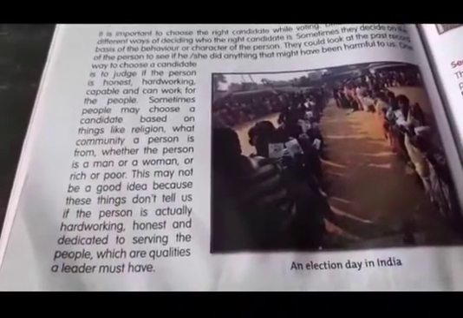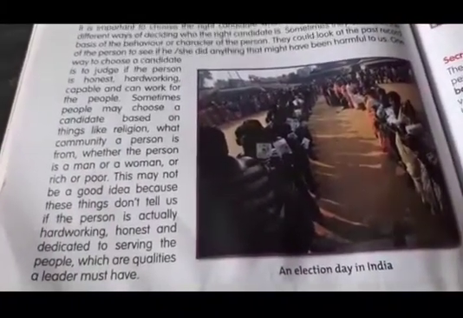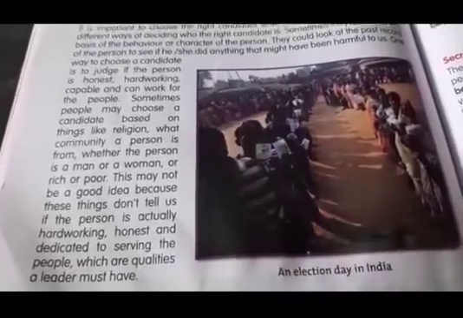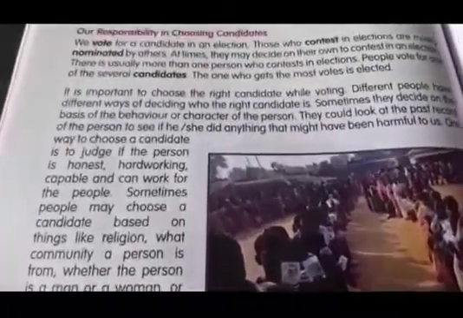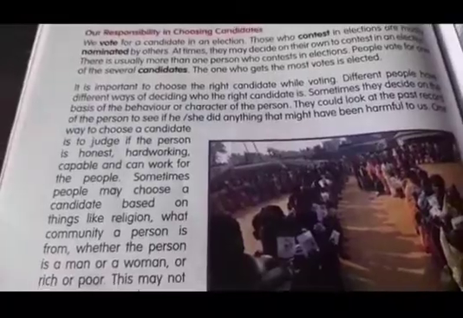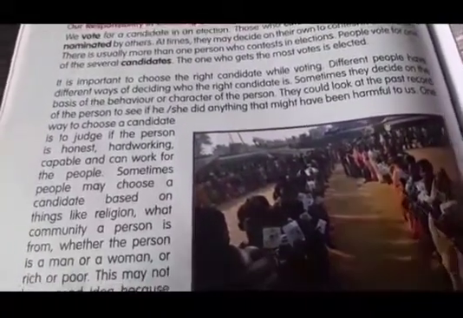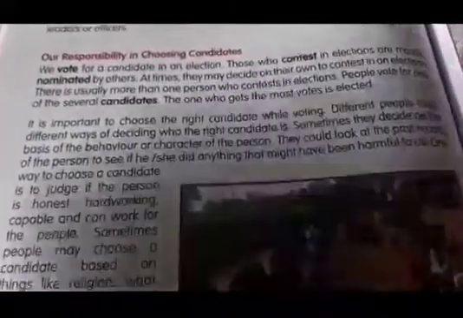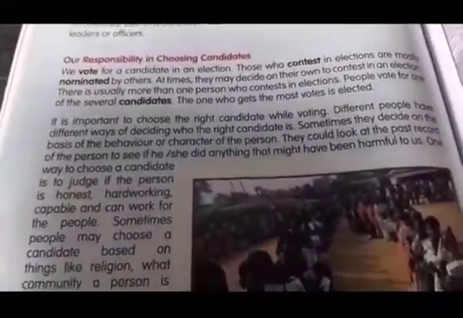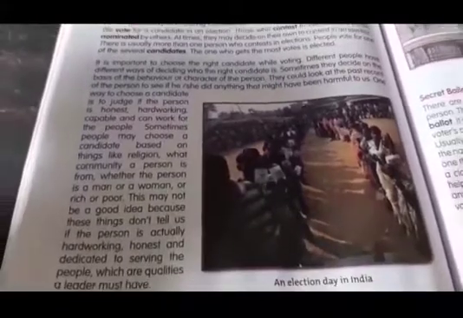You should see that a person has good qualities of a leader. See his character, see his record, what he has done, how, whether he did some crime or not. You should see everything, and then decide and give the vote to the person, children. Understood how you will select the leaders?